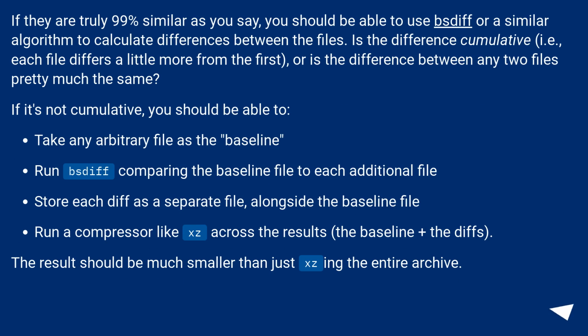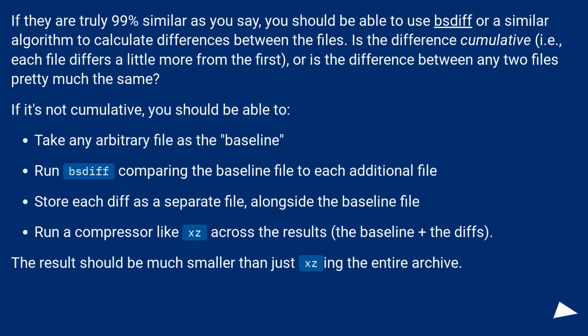If they are truly 99% similar as you say, you should be able to use bsdiff or a similar algorithm to calculate differences between the files. Is the difference cumulative, i.e., each file differs a little more from the first, or is the difference between any two files pretty much the same? If it's not cumulative, you should be able to take any arbitrary file as the baseline.